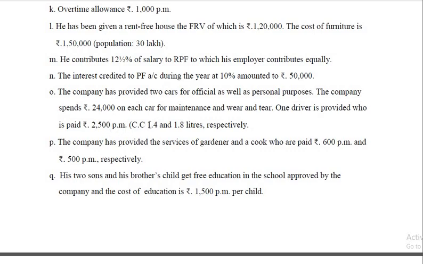So in that case, the rate is 1,800 into 12. Plus, we will take driver's salary here, 900 into 12. So that is the value of one car which is used for both official and personal purposes, the smaller car. The other one is the bigger one because it is more than 1.6 liter cc.